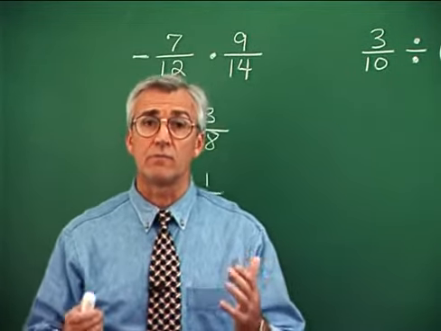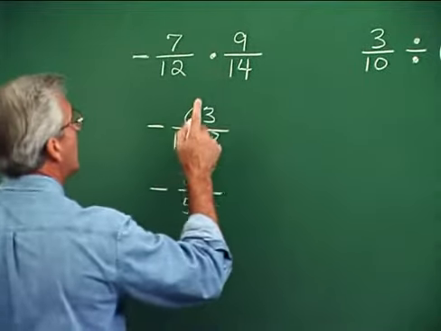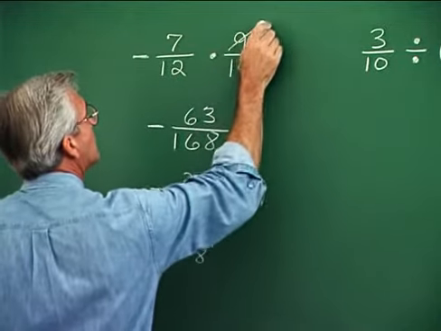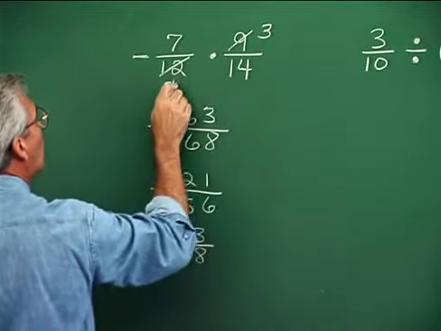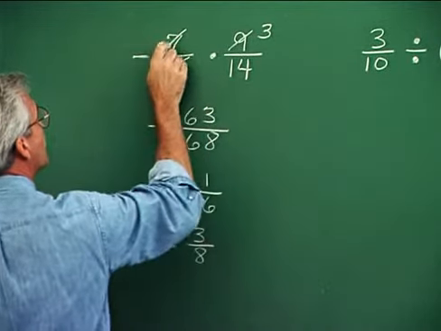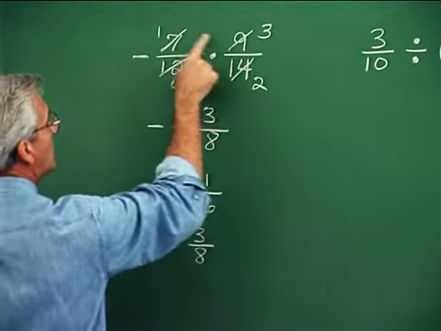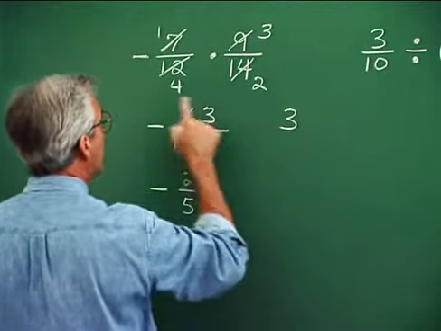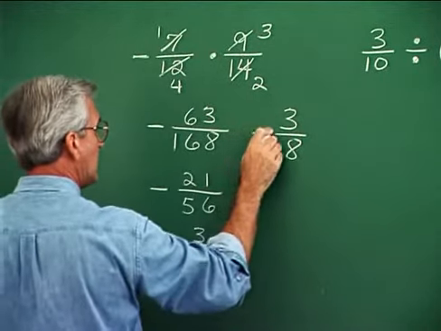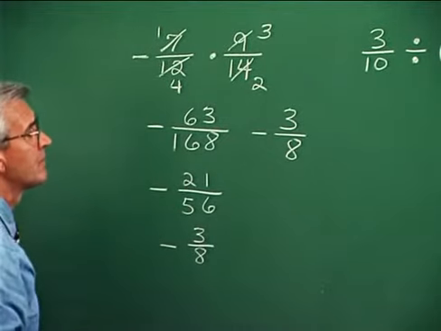It's a little easier because you're dealing with smaller numbers to look for the cancellation opportunities. And here we see a couple of them. The 9 and the 12. 3 into 9 goes 3 times. 3 into 12 goes 4. And the 7 and the 14 also, we have a cancellation opportunity. So 7 into 7, 1. 7 into 14, 2. And now multiplying straight across, 1 times 3, 3. And then 4 times 2, 8 for the denominator. And don't forget about the sign. So negative 3/8 for the answer. A lot easier than going through this process.